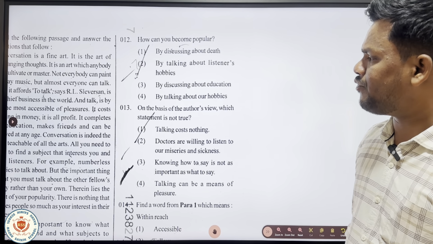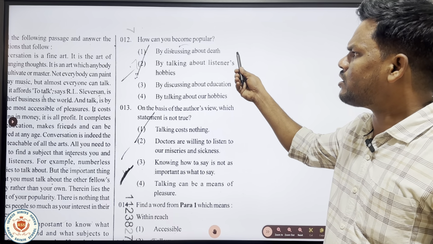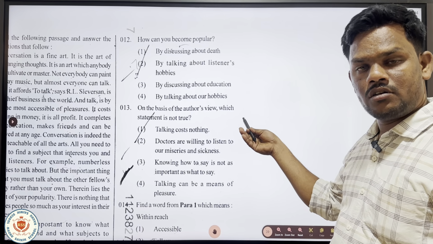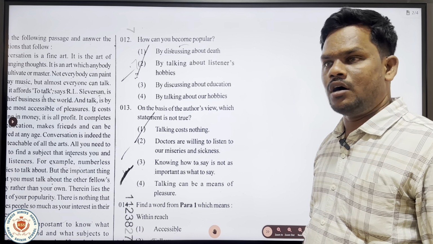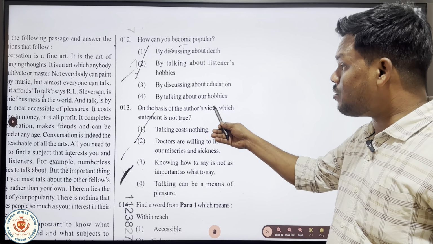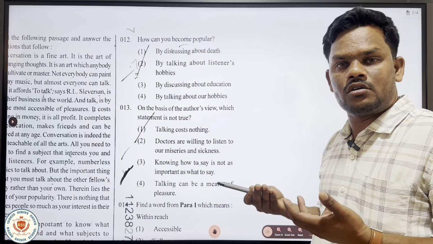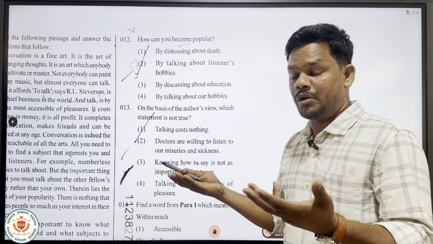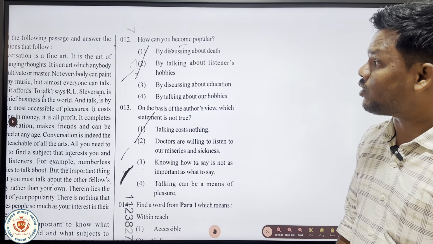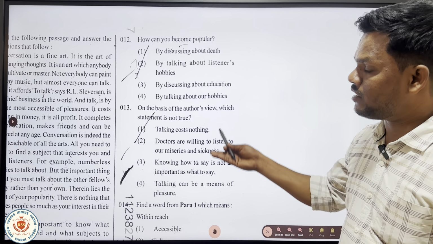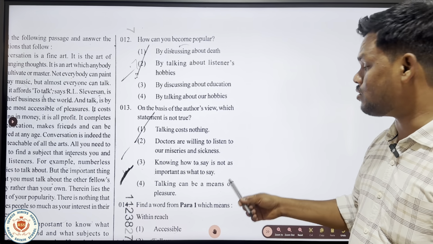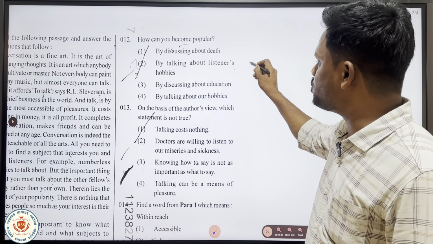By discussing death or education, we cannot become popular. By talking about our own hobbies, people get bored, so we cannot become popular like that. So it's only option 2, by talking about listeners' hobbies, which is the same as referred in the passage.